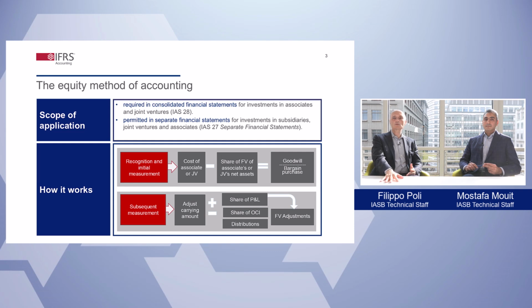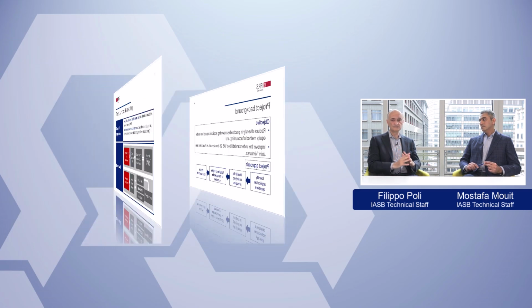Let me start by explaining why this matters to you. IAS 28 requires an entity to apply the equity method to its investment in associates and joint ventures. The equity method, in short, requires an entity to initially measure its investment at cost. Thereafter, the entity adjusts the carrying amount of the investment in the associate for its share of changes in the associate's net assets, such as the share of profit or loss or dividend distributions.